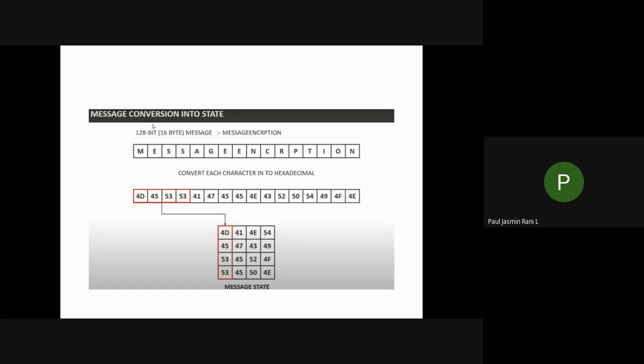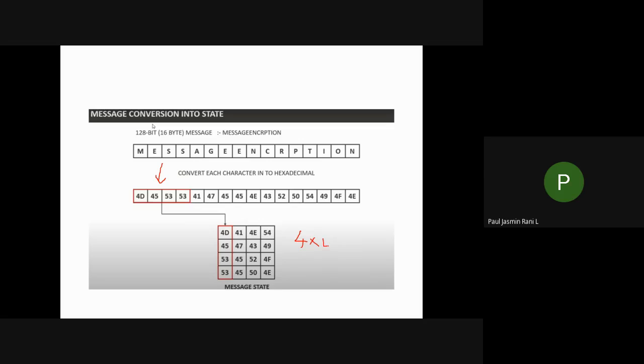Now what you have to do is convert that. What is the first step? You have to convert that into a 4 cross 4 matrix, isn't it? After converting that into hexadecimal, this is your hexadecimal value. Let us assume that it is converted into hexadecimal. After that, you have to convert it into a 4 cross 4 matrix. So how will you convert that into a 4 cross 4 matrix?